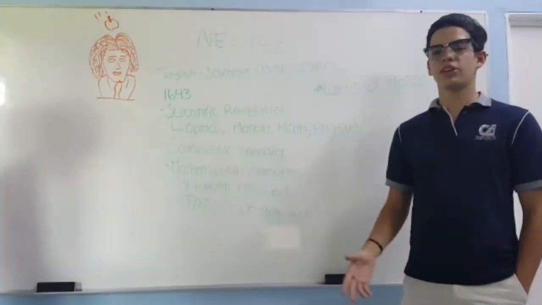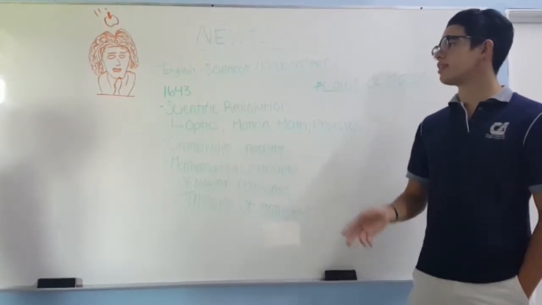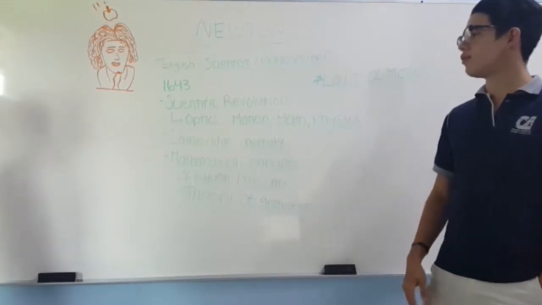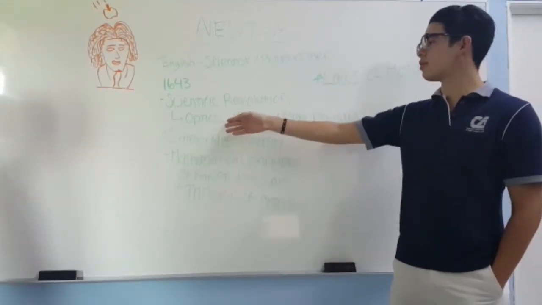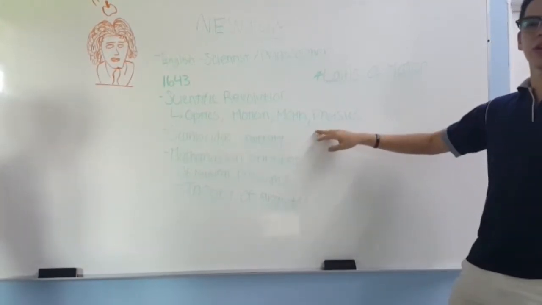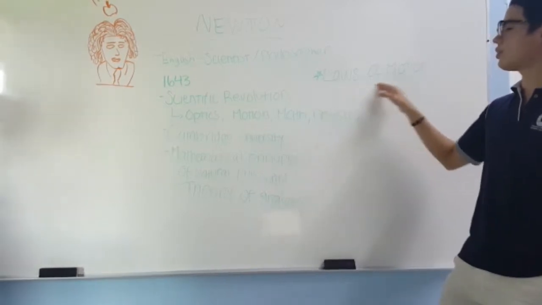Isaac Newton was an English philosopher and a scientist. He was born in 1643 and was part of the scientific revolution. He's very famous for contributing in optics, motion, maths, and physics. Especially, we're going to focus on physics in his contributions, especially on the laws of motion.